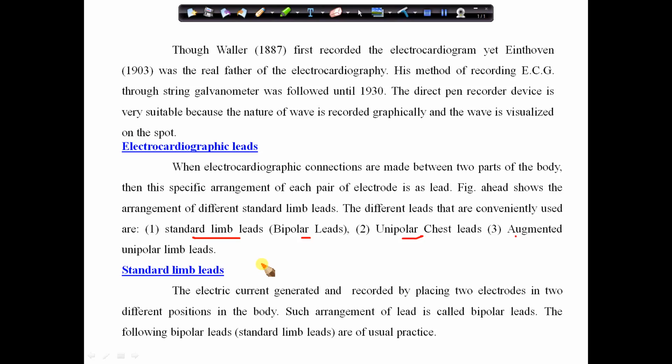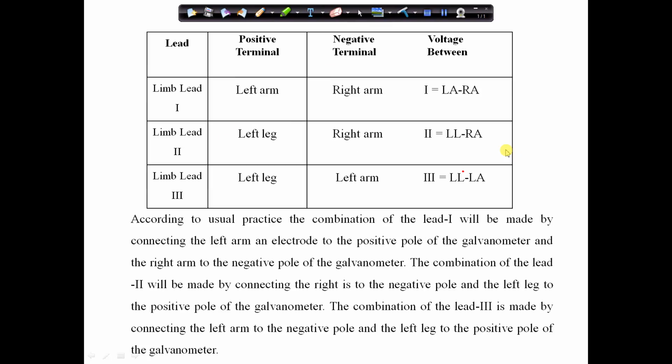So there are three standard limb leads: limb lead 1, limb lead 2 and limb lead 3. Here I have presented the three limb leads in a tabular form. Just have a look, that is given in the table, and how they are connected is given here. This is limb lead 1. The positive terminal is connected to the left arm and the negative one is connected to the right arm.